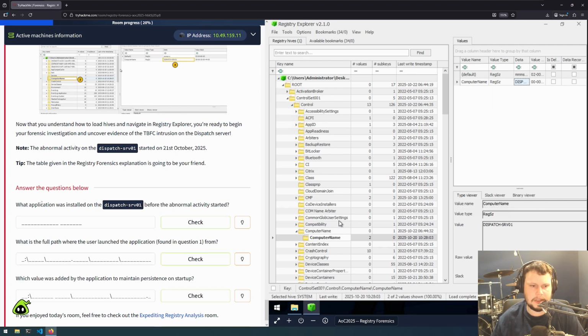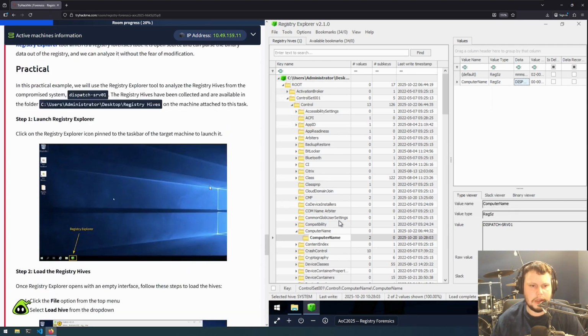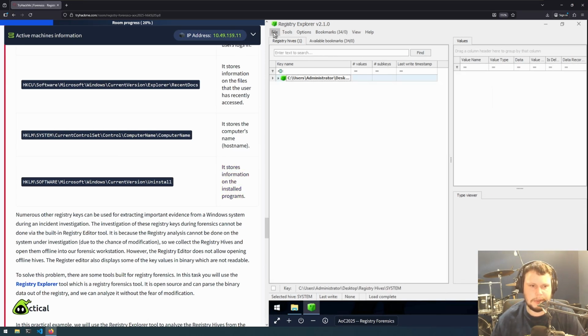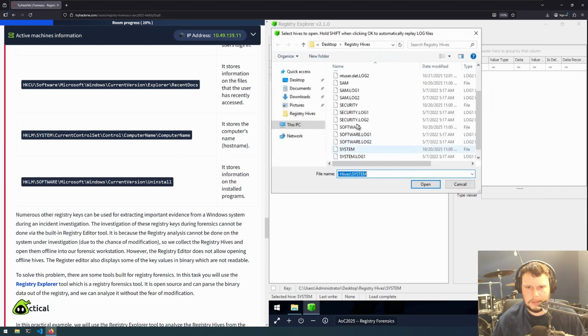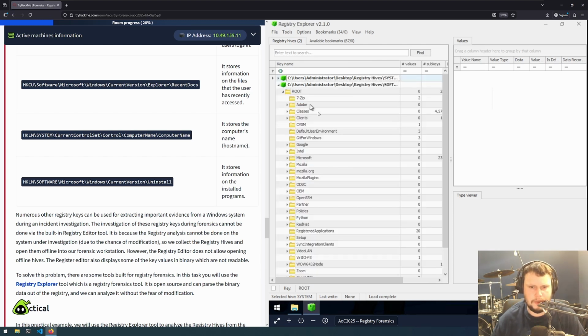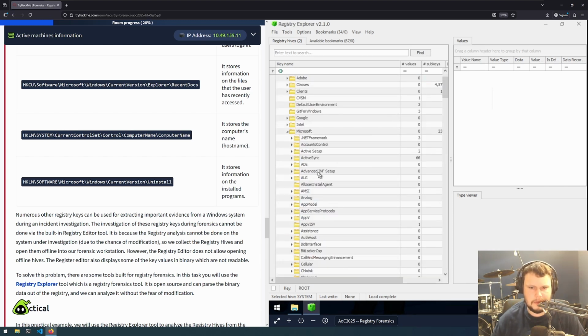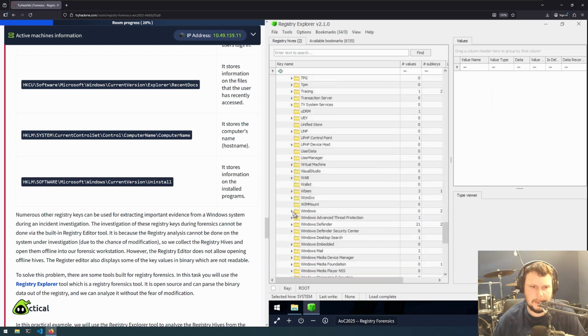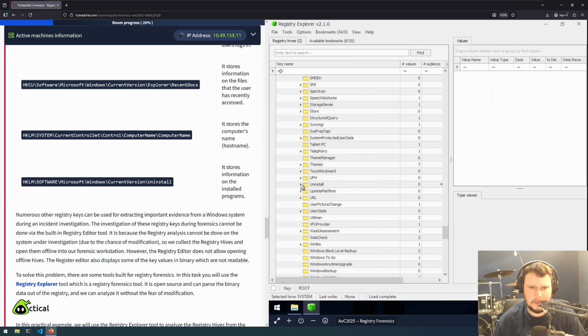So, what application was installed on the dispatch server before abnormal activity started? I assume that would be the key that stores information on installed programs. This was the system hive, so I'm assuming we have to bring up the software one. So there's software, Shift, open, and inside software, root, Microsoft, Windows, CurrentVersion, that we were looking at before. Now down here, Windows, CurrentVersion, and Uninstall.